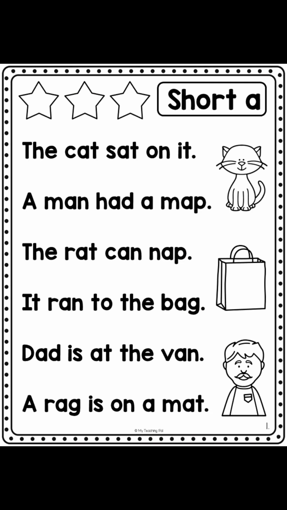In these sentences, we learn more about the words of short A. The cat sat on it. A man had a map. It ran to the bed. Dad is at the van. A rag is on a mat.